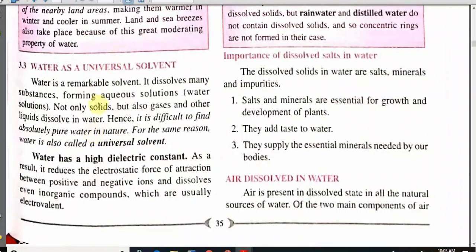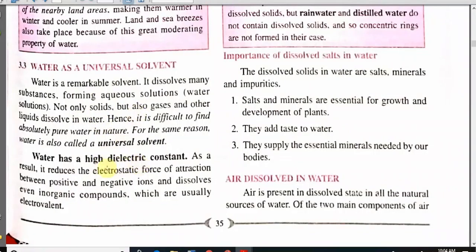As we know, water is a very good universal solvent. It can dissolve many substances. Water can dissolve not only solids, but it can also dissolve liquids and gases. Why? Because water has a high dielectric constant.